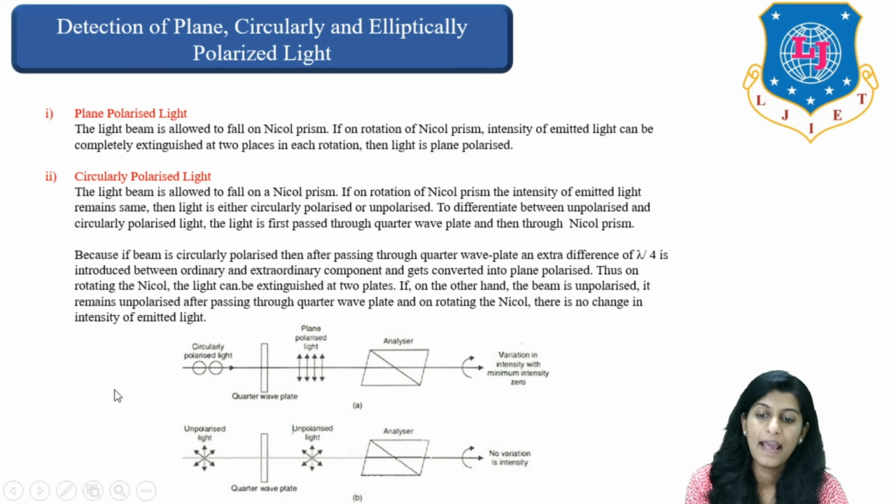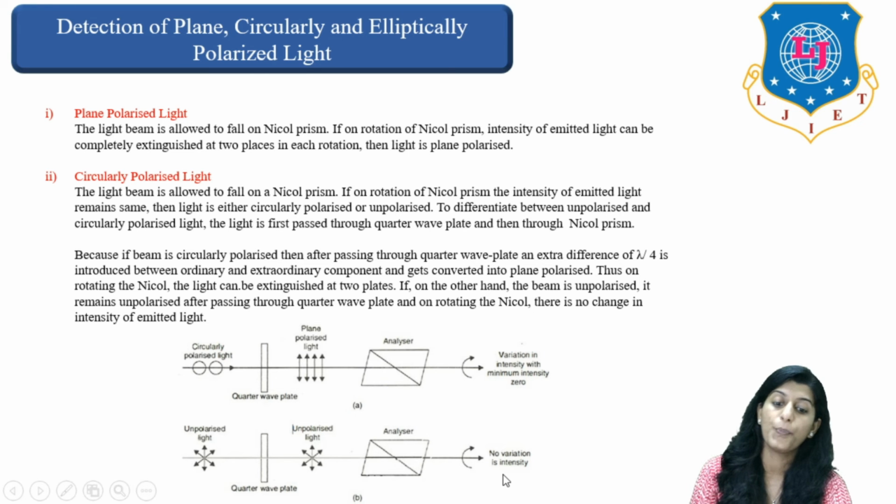And when unpolarized light is passed through a quarter wave plate, unpolarized light is generated, and when it is passed through a Nicol prism, no variation in intensity is found.